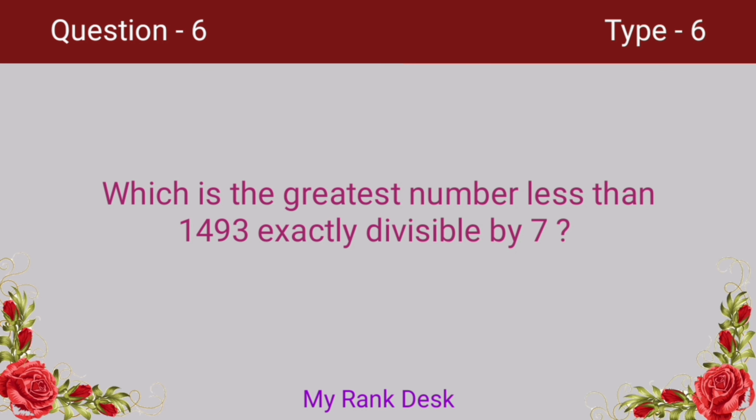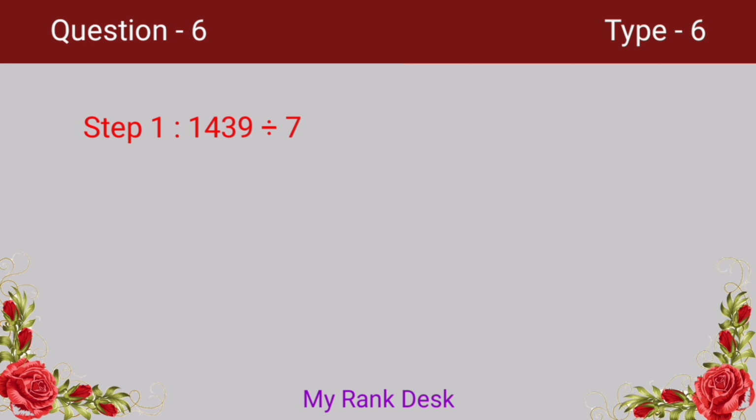Which is the greatest number less than 1439 exactly divisible by 7? Let's see how can we solve this problem. Divide the given number 1439 by 7 and take its remainder. When we subtract the remainder from the given number 1439, we will get a number which is exactly divisible by 7 and is less than 1439.